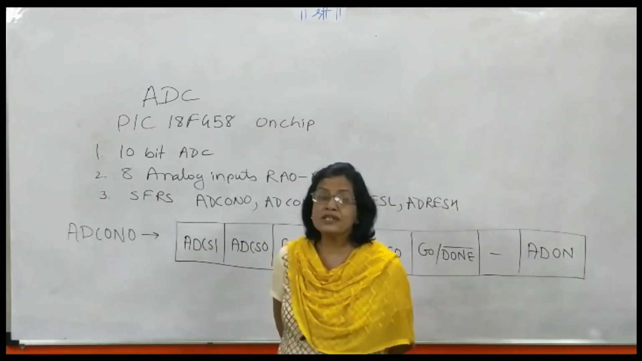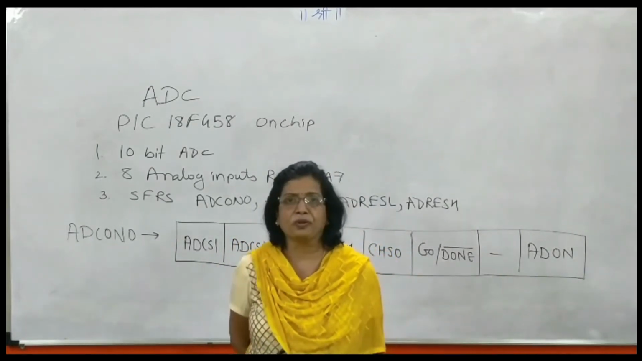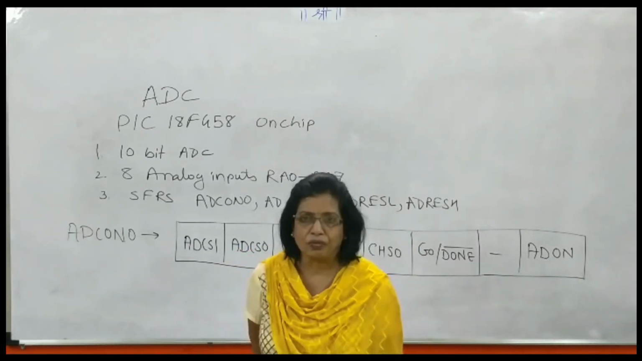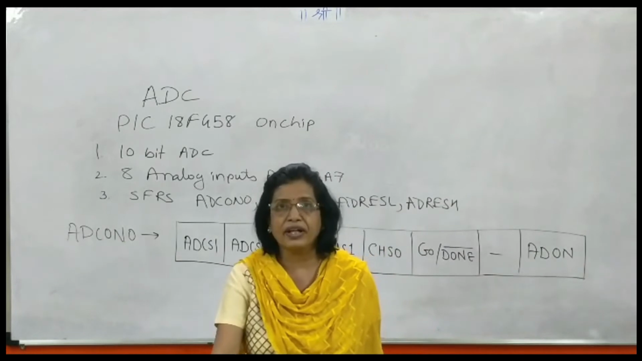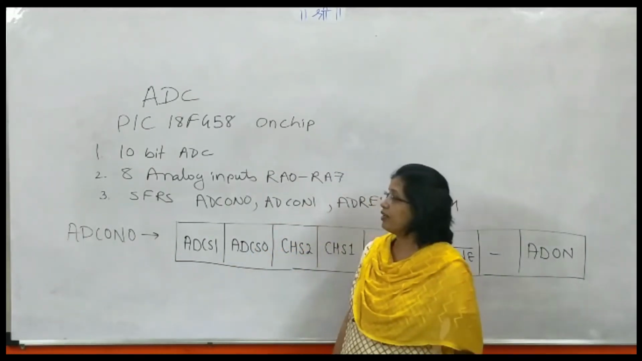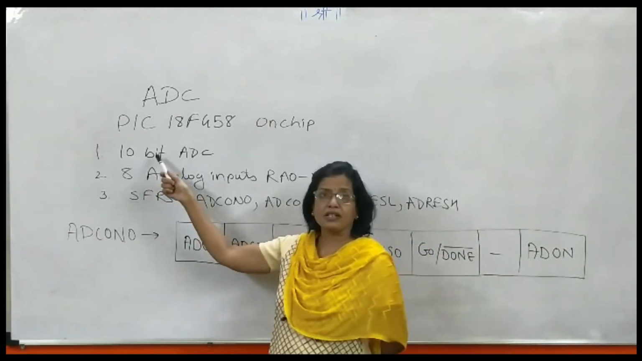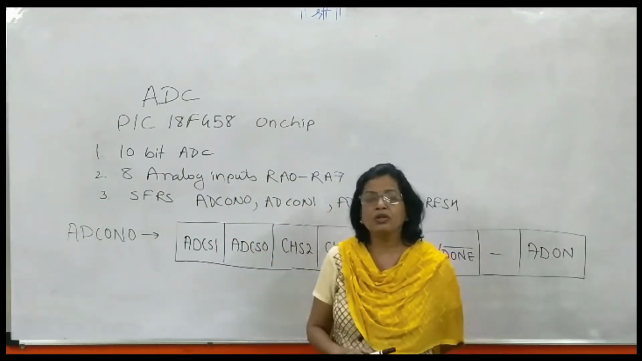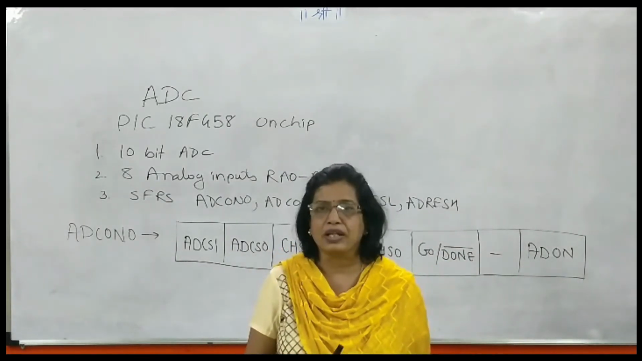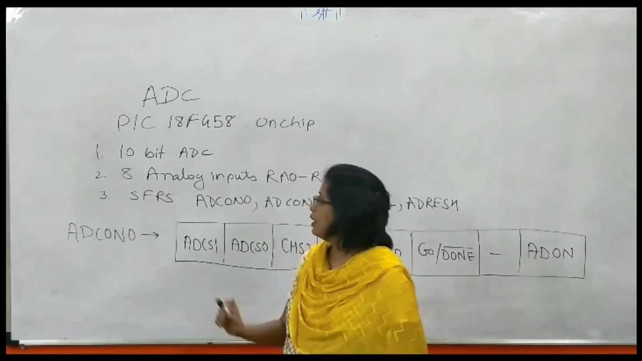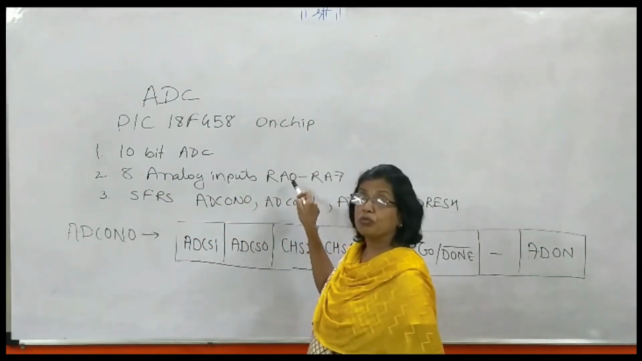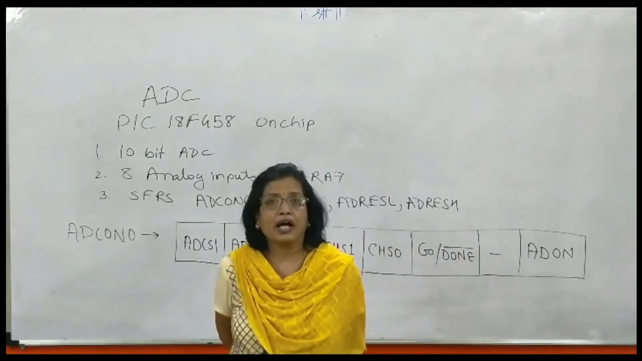The remaining 34 pins are IO pins, that is input output pins. Those pins only are used for the ADC operation also. Now some of the features of the ADC available on chip in the PIC 18F458 are: it is a 10-bit ADC. That means it gives you an output of 10 bits, so the total number of steps is 2 raised to 10, that is 1024 steps. It has 8 analog inputs, which are on the pins RA0 to RA7.